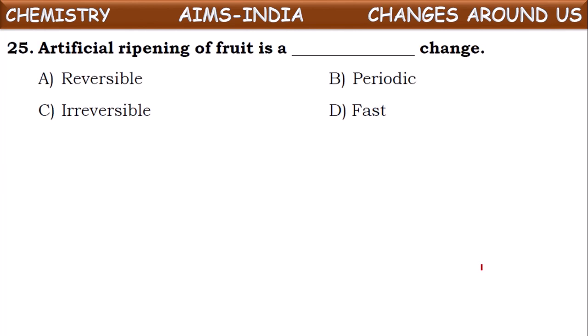Next one. Artificial ripening of fruit is. So what is the ripening of fruit? What kind of change is it? It is irreversible change. Okay. So from the ripened fruit, we cannot get back the raw fruit. So we cannot reverse that change. So it is an irreversible change.